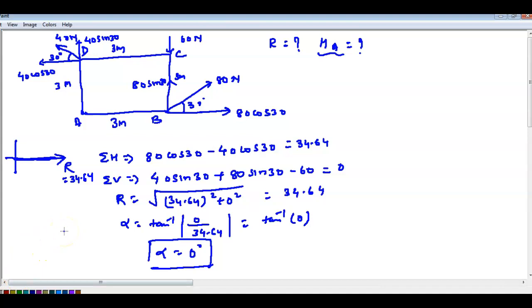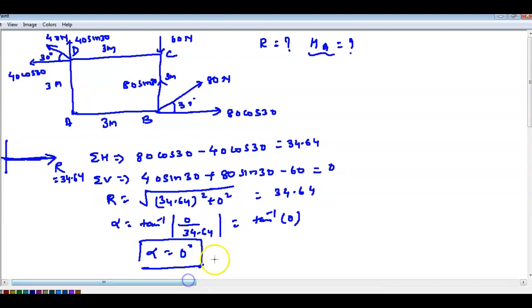Now you find the momentum. So see here, momentum, you have to find about A. This one carefully you try to understand in the first time. So here momentum is A. Momentum at A you have to find it.